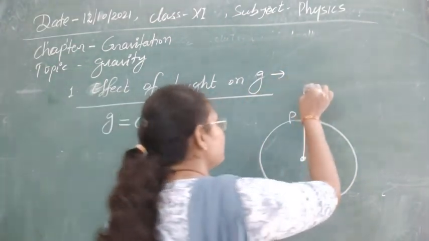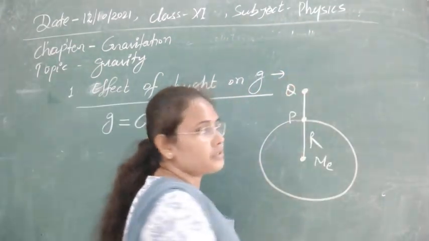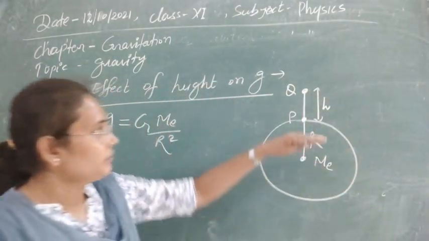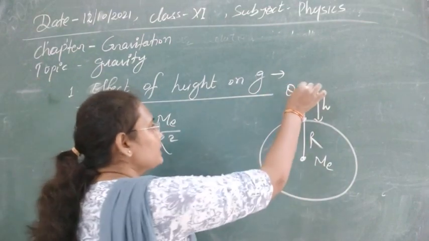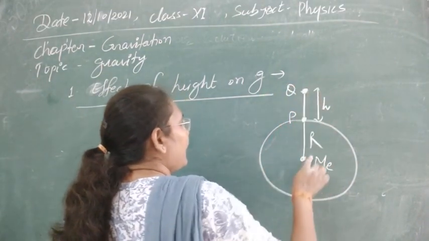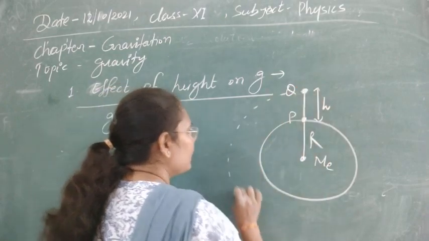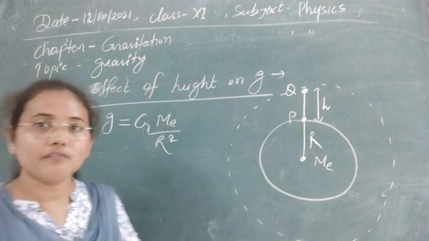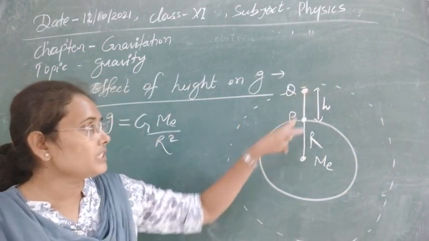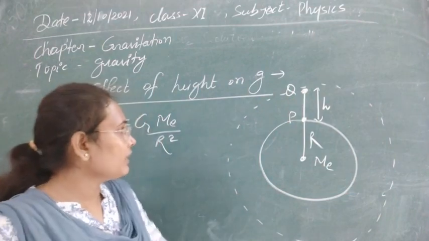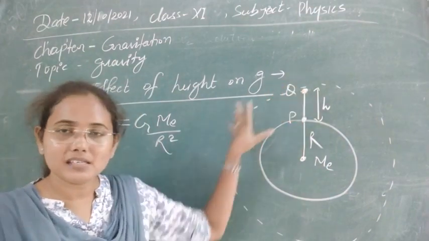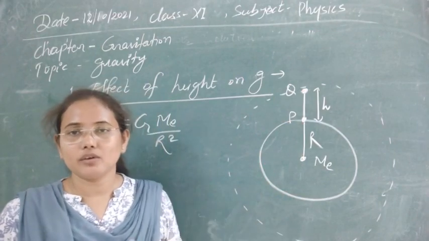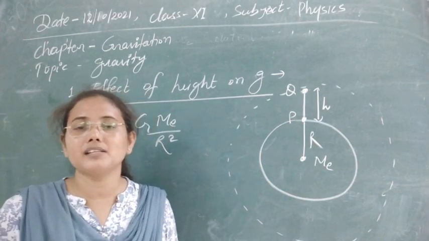So suppose Q is the point above the surface, at a height h from the surface of the earth. For this point Q, we draw a circle or sphere using its radius. This is the effective sphere for this point. Between point P and point Q gaseous molecules exist, but their mass is very small in comparison to the mass of the earth, so we can neglect their mass.